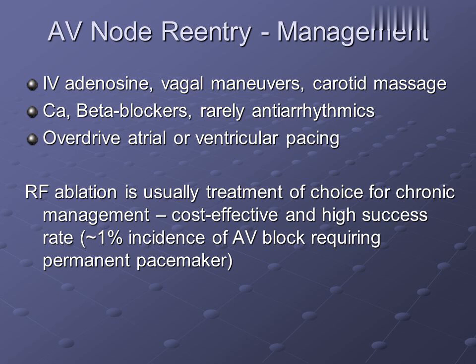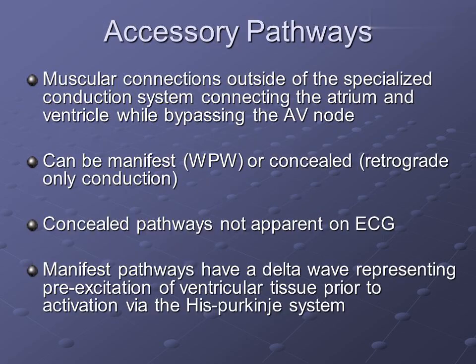RF ablation is usually the treatment of choice for chronic management, cost-effective with a high success rate, with approximately 1% incidence of AV block requiring a permanent pacemaker. Accessory pathways: muscular connections outside of the specialized conduction system connecting the atrium and ventricle while bypassing the AV node.